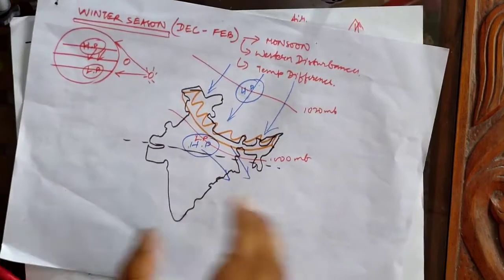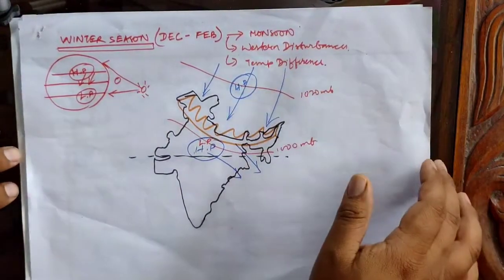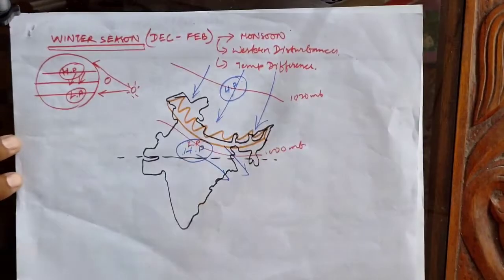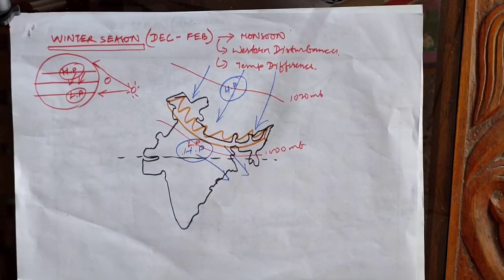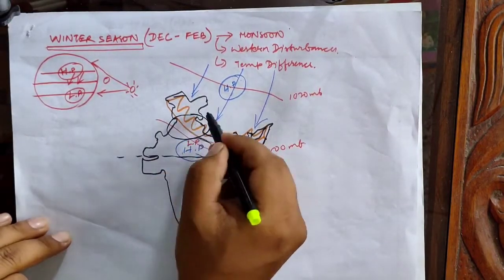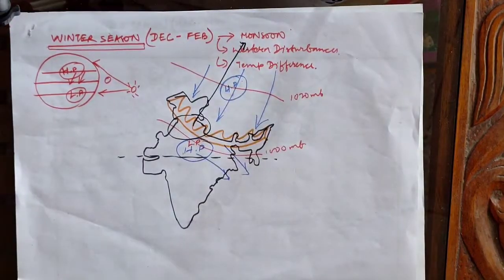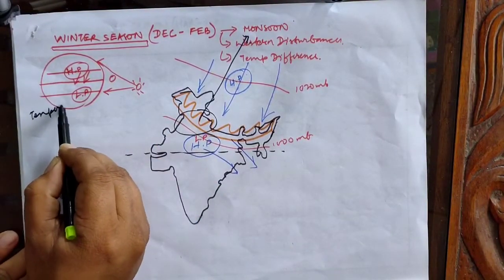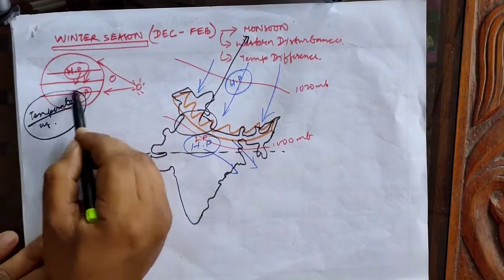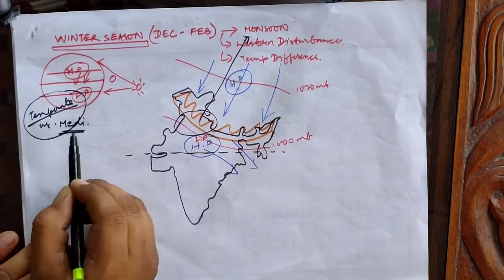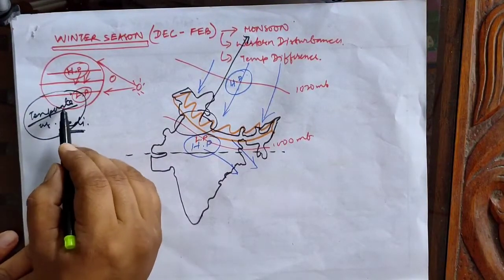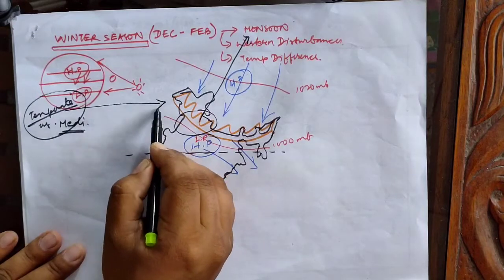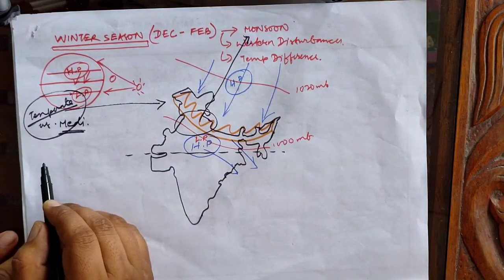So the cold winds will blow from Central Asia towards India, but over here the Himalayas play a vital role by blocking the cold winds. Now the next is the winter monsoon over the northwestern region of our country, which receives rainfall from the temperate cyclones created over the Mediterranean Sea, brought to India by the westerly jet streams.